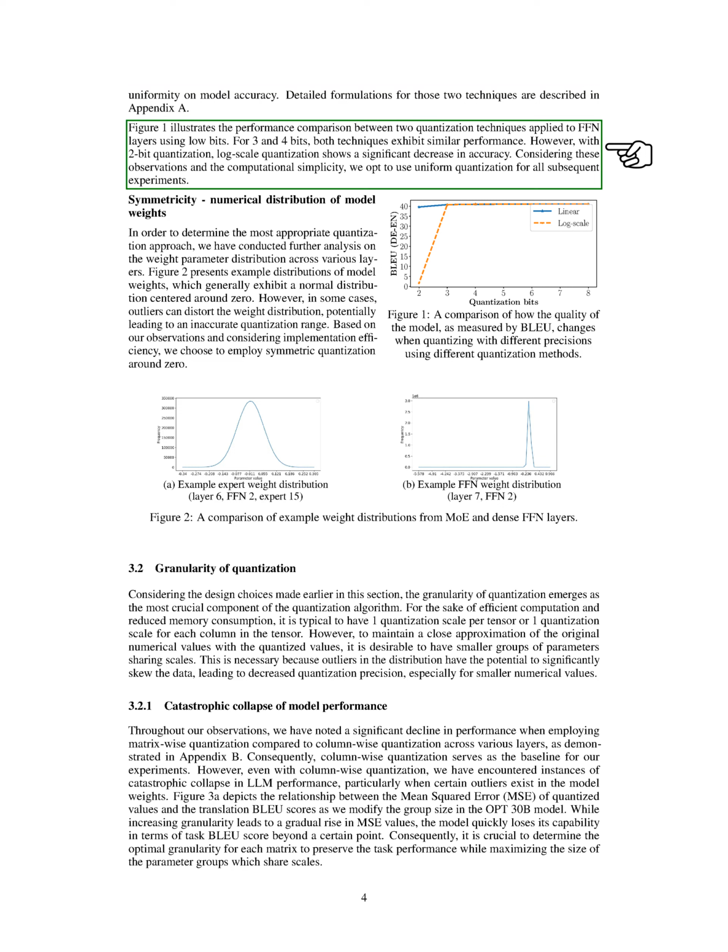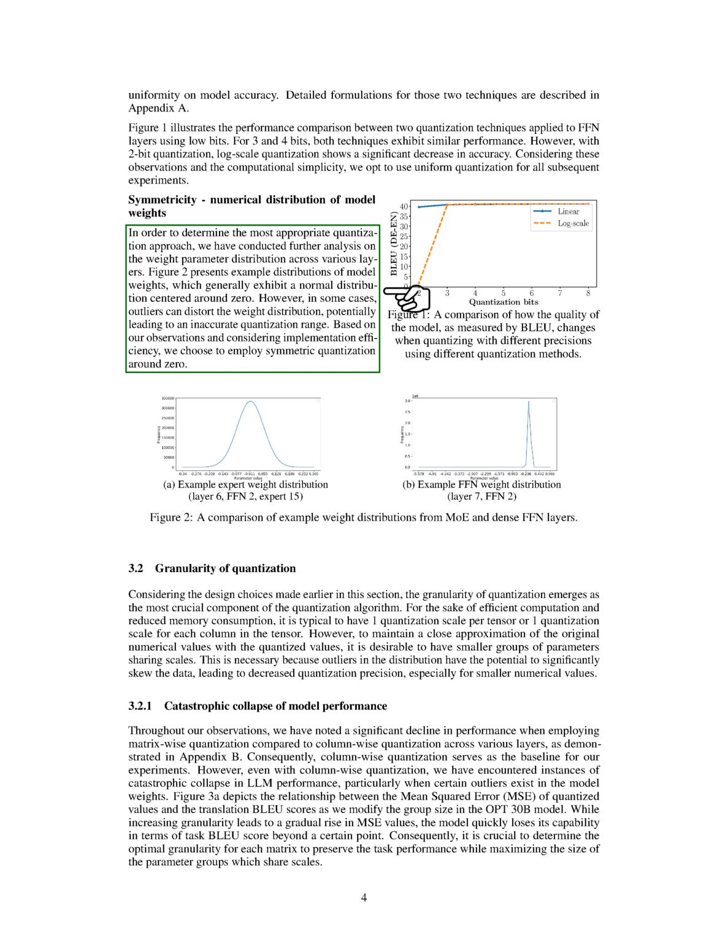We compared the performance of these two techniques when applied to feed-forward network, FFN, layers using low bits. We found that for 3 and 4 bits, both techniques performed similarly. However, when we used 2-bit quantization, the accuracy of the log-scale quantization significantly decreased. Given these results and the fact that linear quantization is computationally simpler, we decided to use uniform quantization for all our future experiments. Next, we looked at the numerical distribution of model weights to determine the best quantization approach.